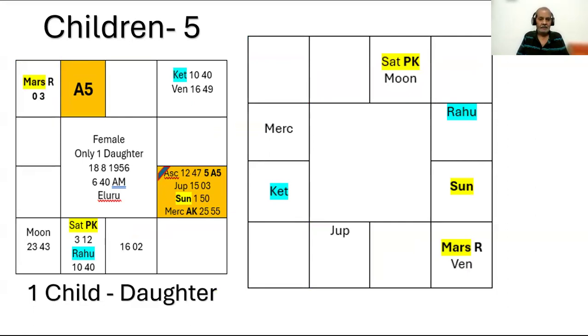So here there is another chart which indicates only one child. So I will not discuss at this point. One child means Chandrayana Ekaputra. If the houses of progeny, the fifth house or the Lord of the fifth house, the 11th house, Lord of the 11th house, they are connected to moon, then the native has only one child.